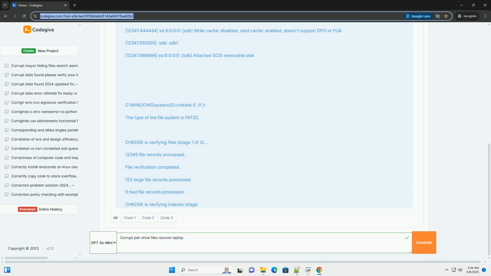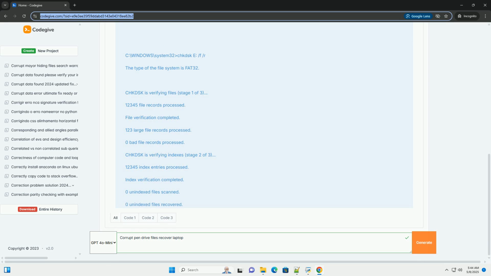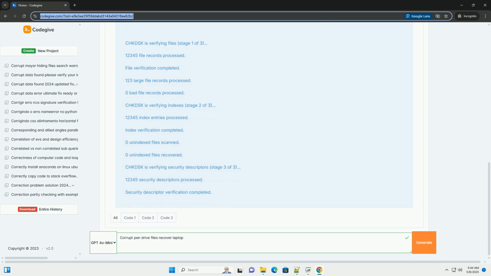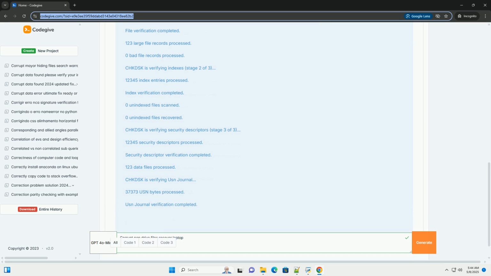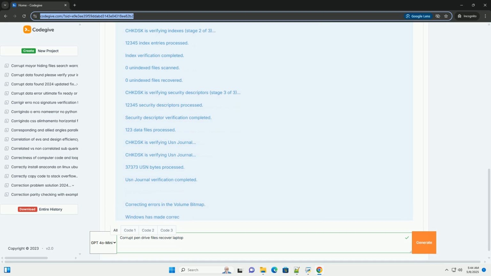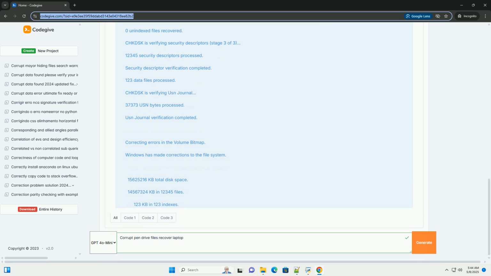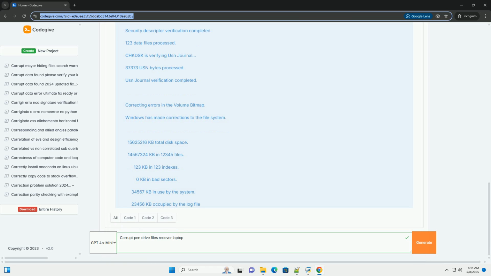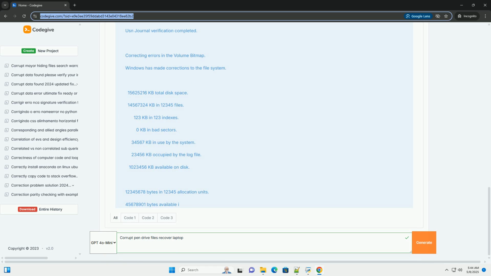Before we start fixing things, it's crucial to understand why pen drives become corrupted in the first place. Knowing the cause can help you avoid the issue in the future and choose the best recovery approach. Sudden removal during read/write. This is the most common culprit. If you yank out the pen drive while data is being transferred, reading or writing, the file system can be left in an inconsistent state.